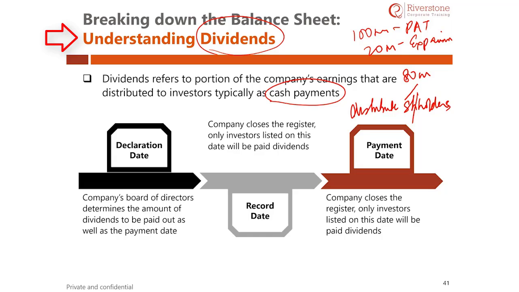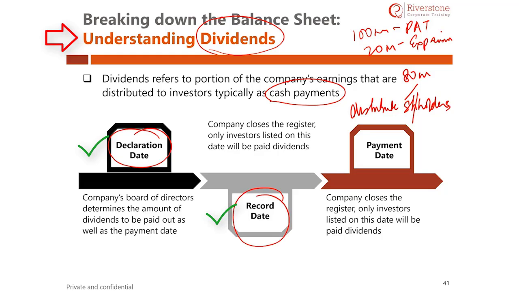A few important things. Declaration date. What is a declaration date? A declaration date is basically a date on which the board of directors declares dividends. The board declares the amount of dividend to be paid and when it should be paid. Usually, the dividends are declared after the board meeting.